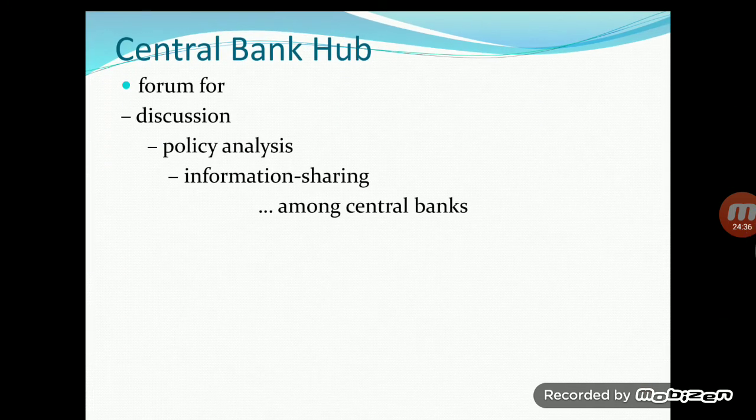The Central Bank Hub is created by this BIS. It is a forum for discussion, policy analysis, and information sharing among the central banks. So this is very important. Central Bank Hub created means all the 60 member central banks are members of this hub of the BIS, and they discuss. This forum is created for discussion, policy analysis, and information sharing among the central banks.